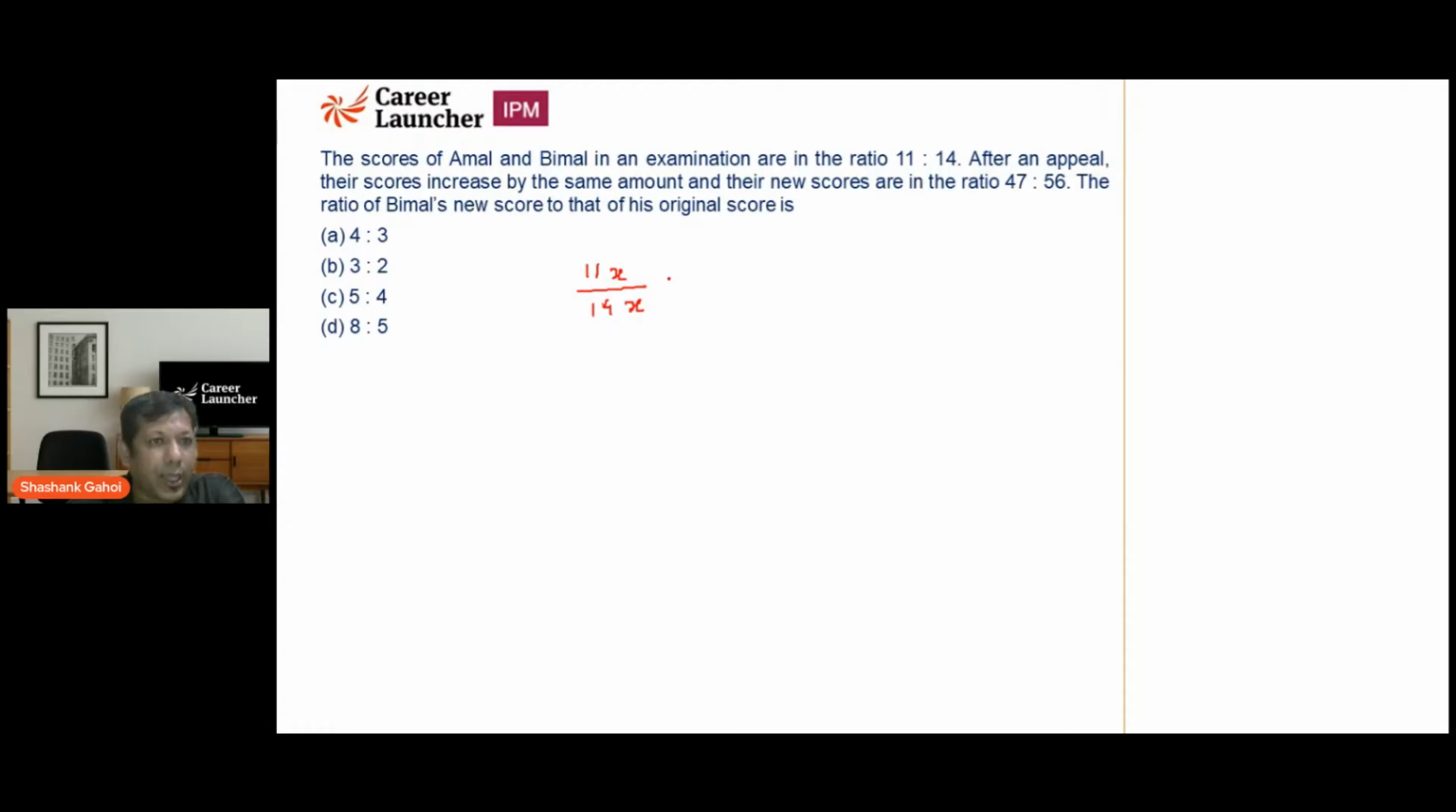After the appeal, their score increased by the same number. So that is equal to plus A and plus A. So that is going to be their final score. The question says that the final score is in the ratio of 47 is to 56. So what I'm going to do is cross multiply.